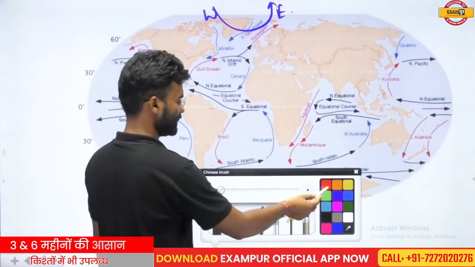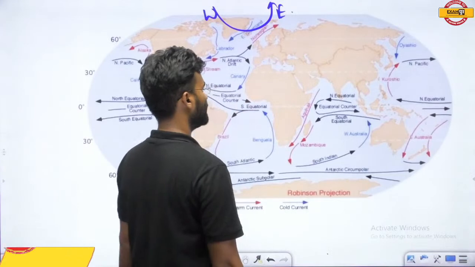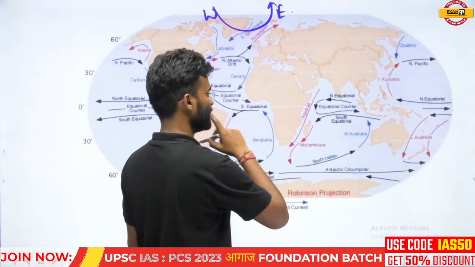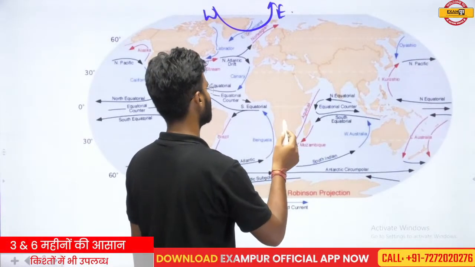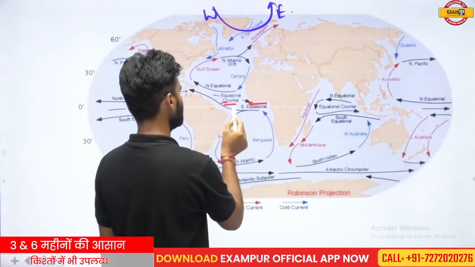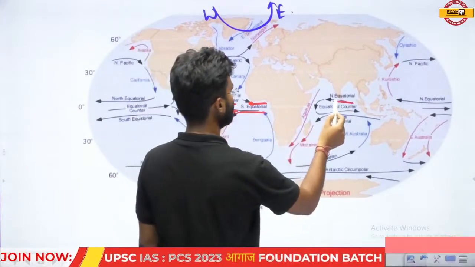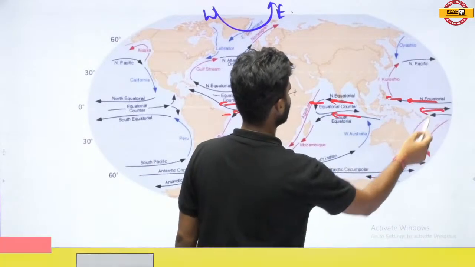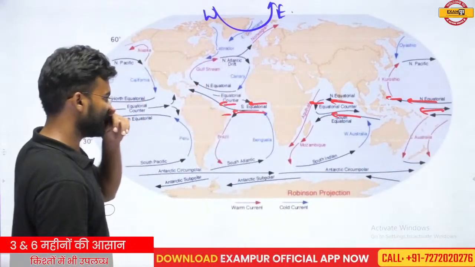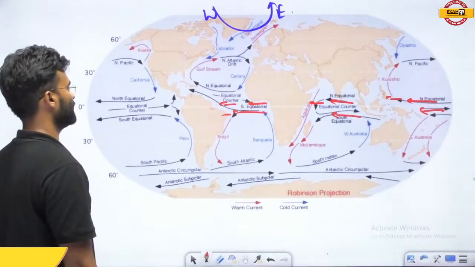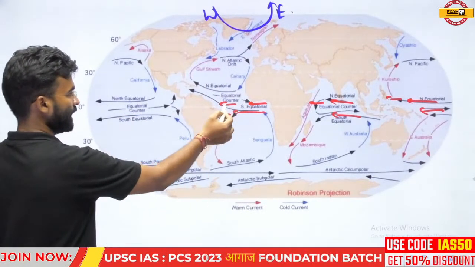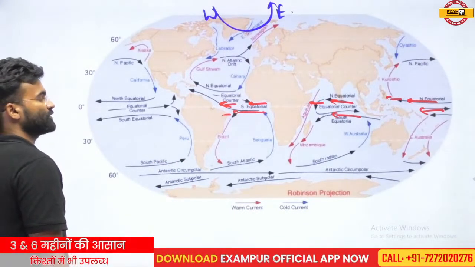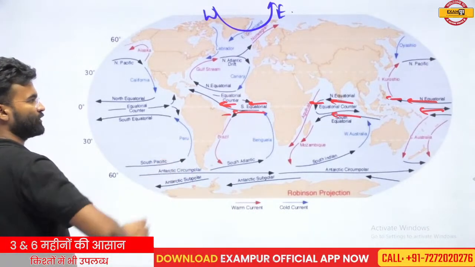Due to this rotation, the water which is converged at the equatorial region started to move in this manner, and they started to generate the equatorial current. Firstly, the equatorial current is moving on the surface of the ocean, and this is called the equatorial current.